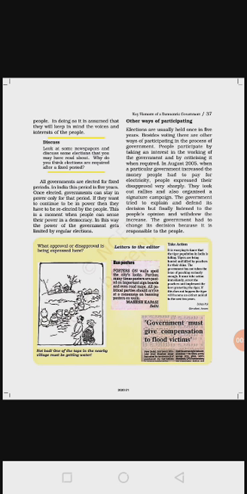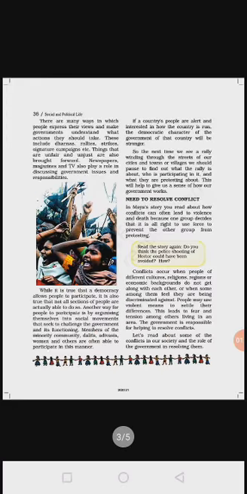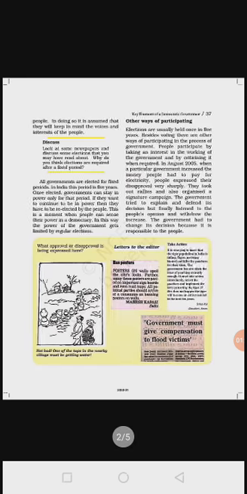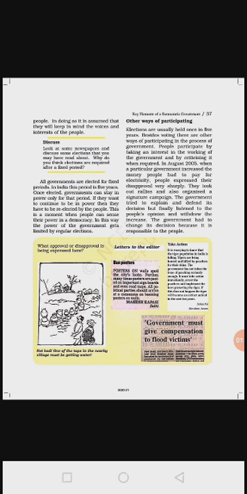We have also studied the example of South Africa, where there were apartheid laws, the apartheid system. And in this way we have completed the lesson. People can participate in the work of government in different ways, like elections, upvas, dharnas, rallies, and signature campaigns. It means that when the people are not ready to accept the decisions taken by the government, with the help of these ways people can participate in the work of the government.